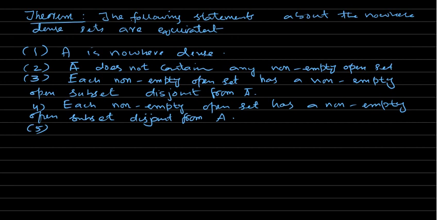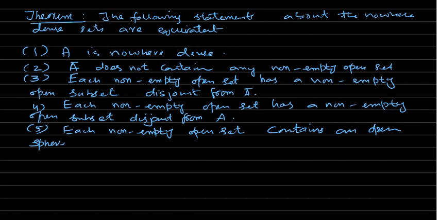The fifth one is: each non-empty open set contains some open sphere disjoint from A. Okay, these statements about nowhere dense sets are equivalent.